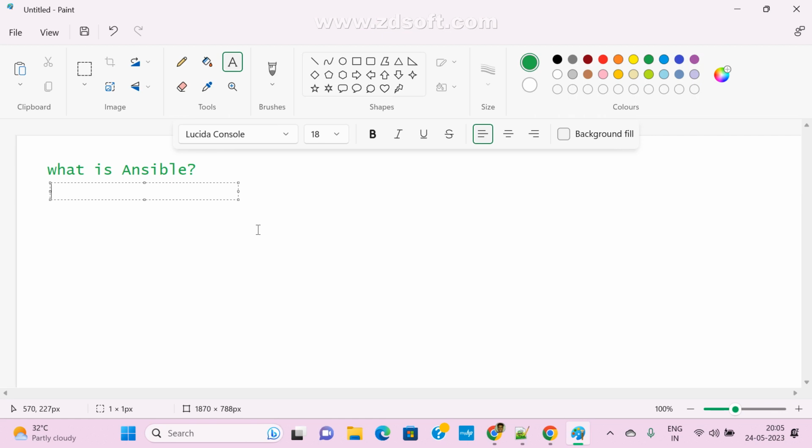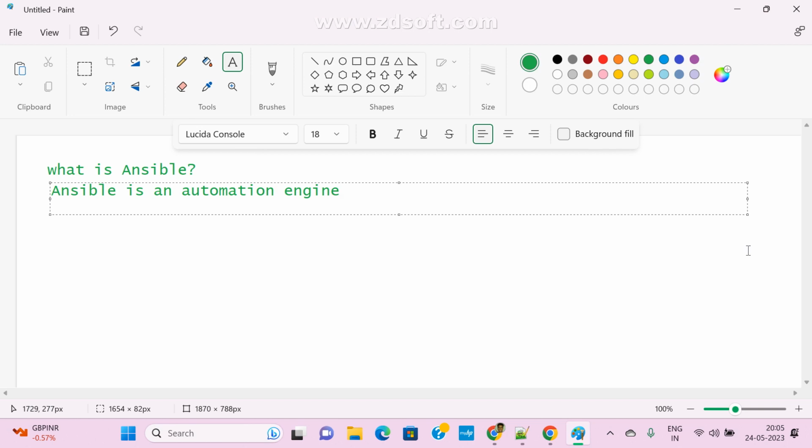In the intro, many people ask what is Ansible, and what can we achieve with the help of Ansible. Simply, Ansible is an automation engine. Automation means I don't want to do things manually.